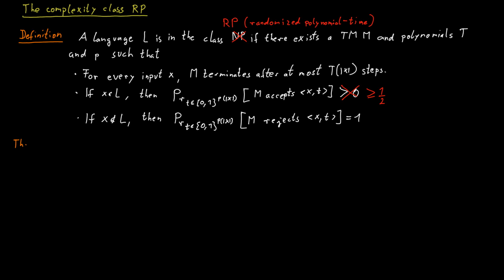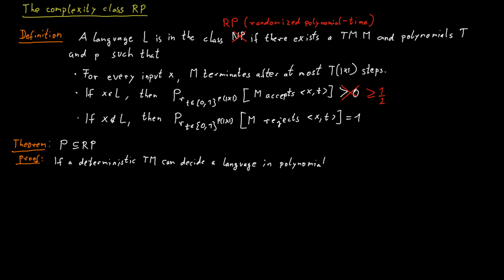Hopefully you have realized that if a language is in the class P, it also has to be in the class RP. And this is because if you have a deterministic Turing machine that decides a language in polynomial time, then surely a probabilistic Turing machine can also decide the language in polynomial time. The Turing machine simply doesn't use its extra power of randomization.